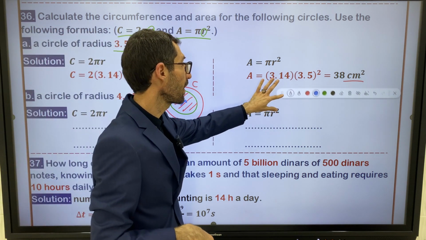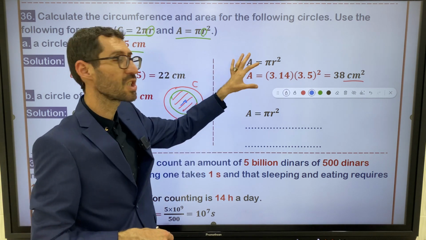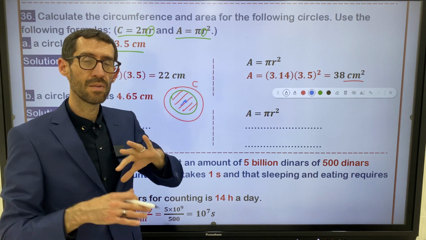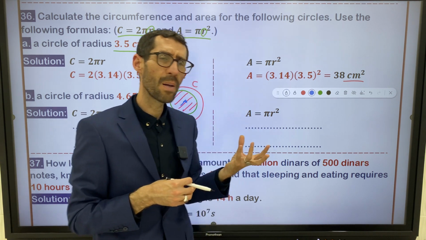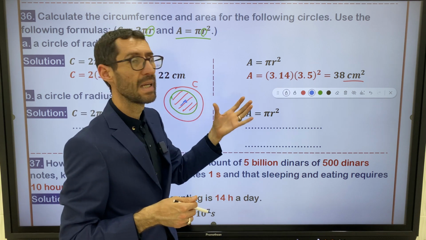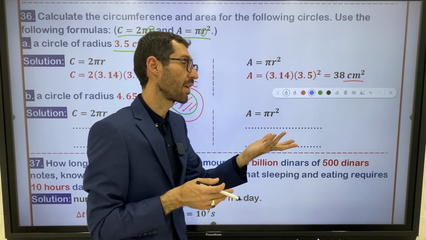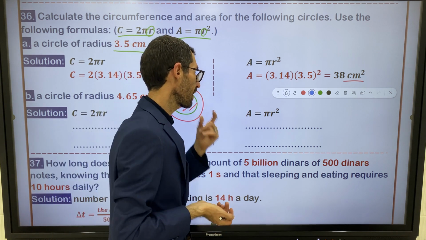But the unit of area of anything, it's not just for a circle, even the area of this room or of any object, is measured in squares. The unit of length squared, whether the unit is centimeter or meter, it doesn't matter, right?